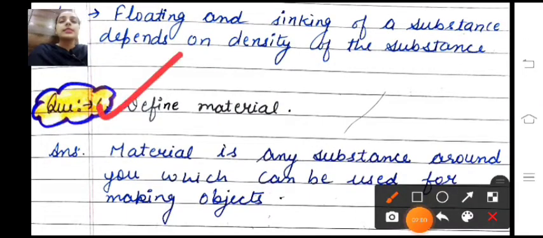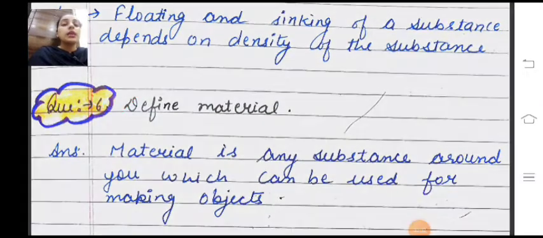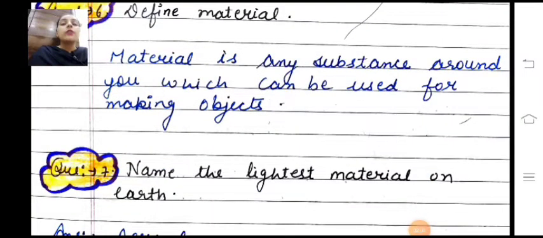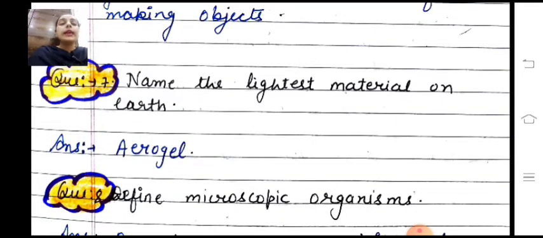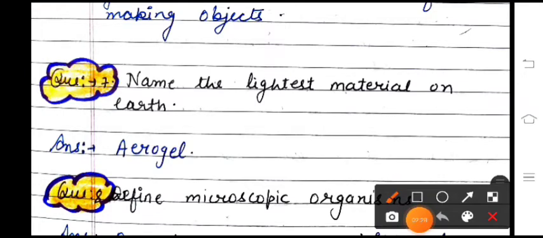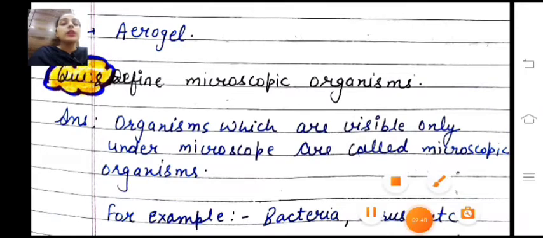Question number 6 is, define material. Material is any substance around you which can be used for making objects. It is any substance which can be used to make any kind of object. So let's move on to question number 7. Name the lightest material on the earth. सबसे lightest material कौन सा है अर्थ पे? Answer is aerogel. So let's move on to question number 8.